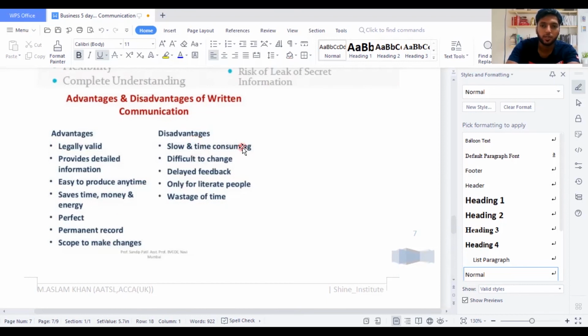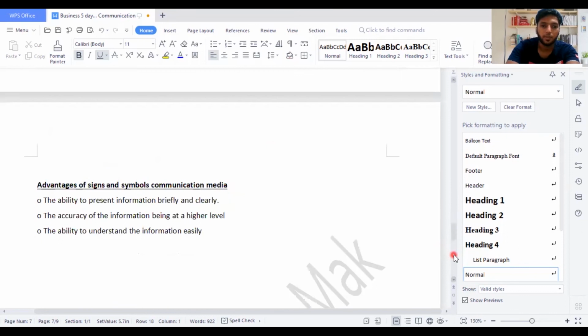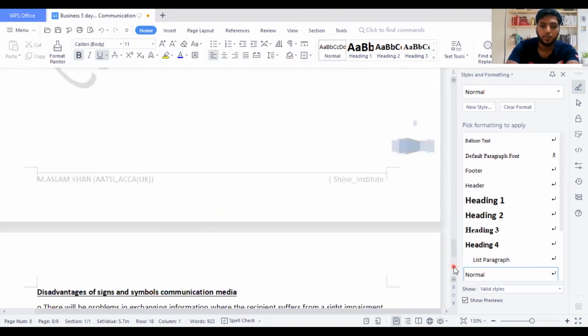Disadvantage: slow and time consuming. It takes a lot of time to type it. Difficulty to change: once you have sent it, it is what you sent. Delayed feedback, so it takes a lot of time for the person to respond to you. Only for educated people, who will use emails, letters, and written records. Wastage of time: some people think that written records and these proofs take a lot of time and are a wastage.